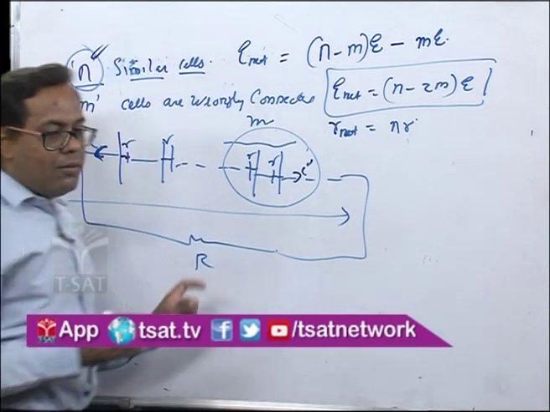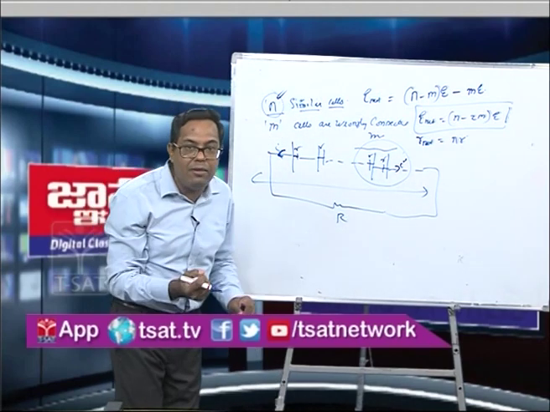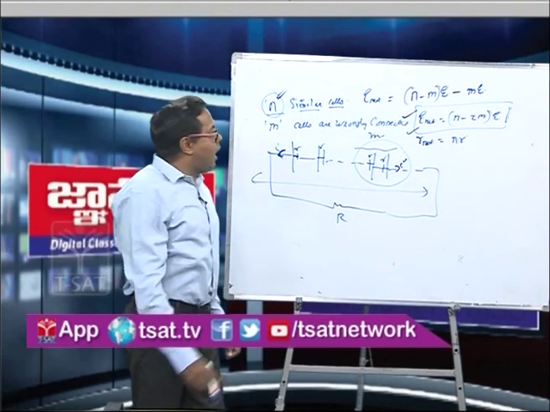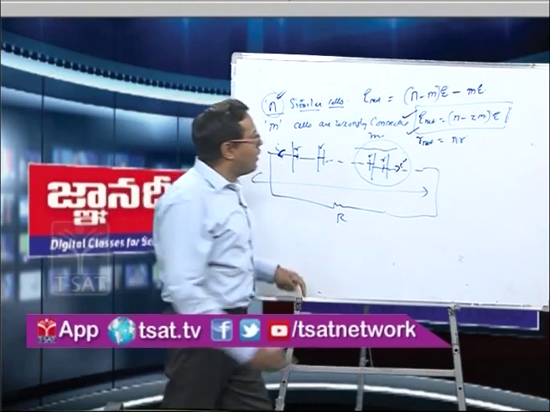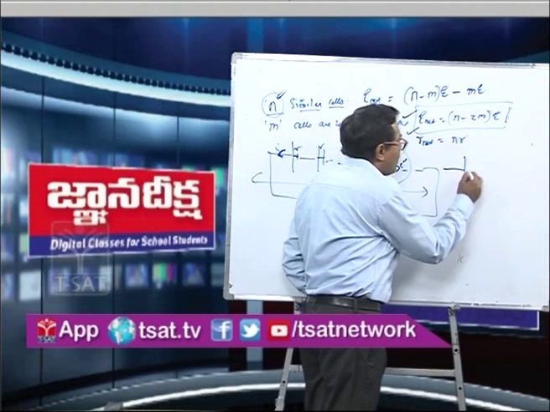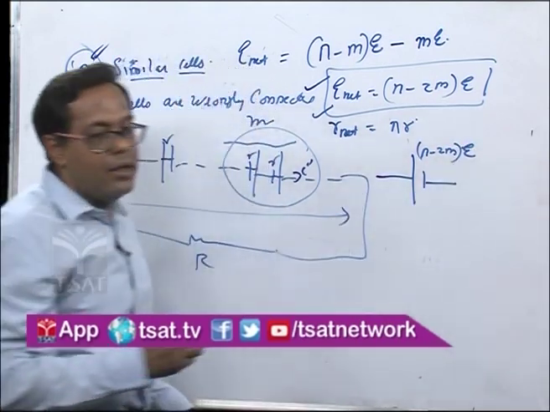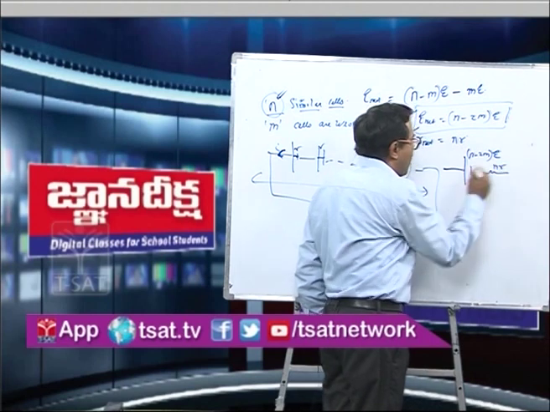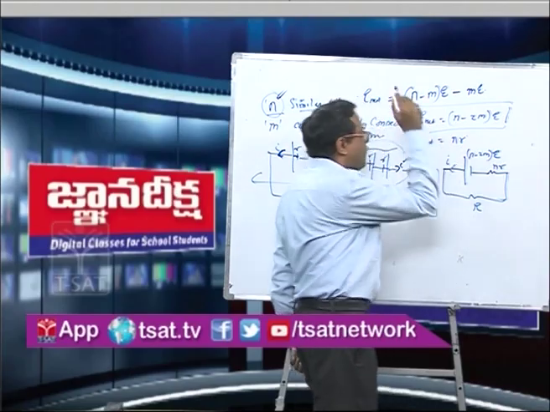Now we can make this as a single diagram with a single cell of this EMF and this net r. This is the correct direction of the current. So we can write this as n minus 2m into E, the net EMF of the cell, and the internal resistance nr, connected to an external resistance R, and the current I is flowing.